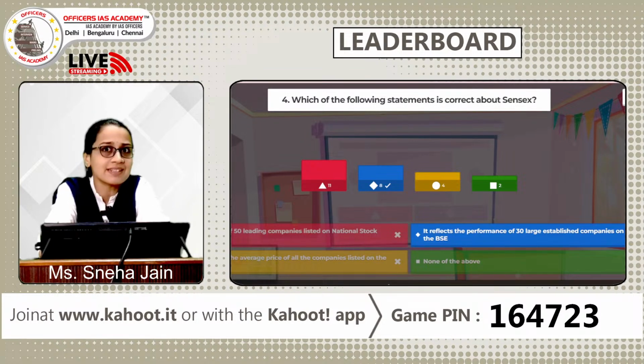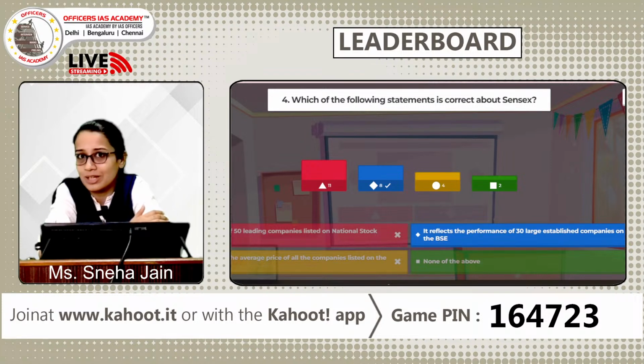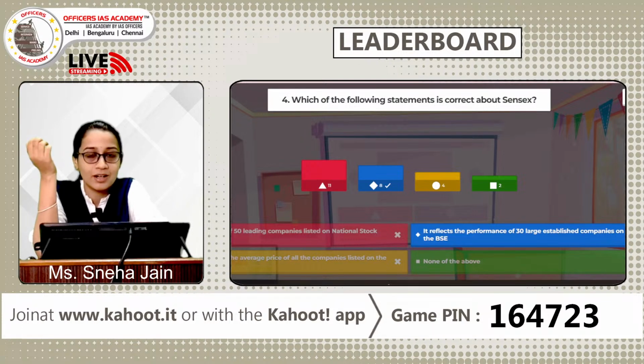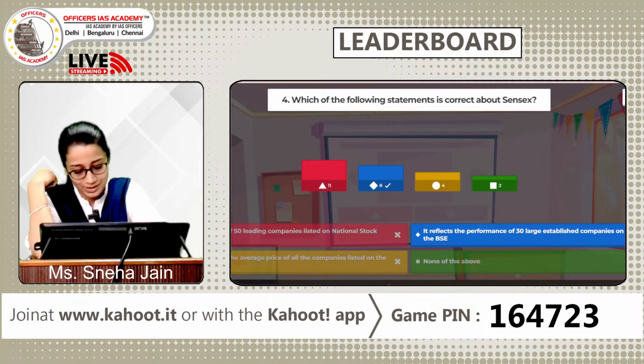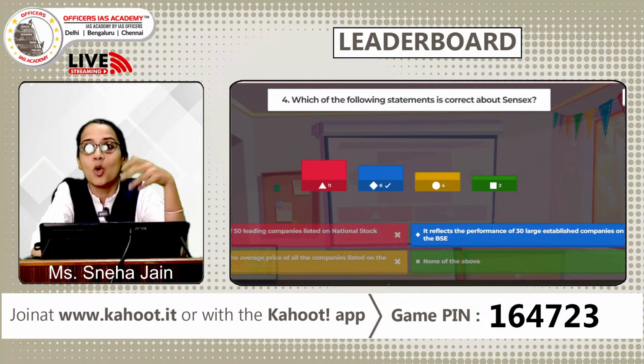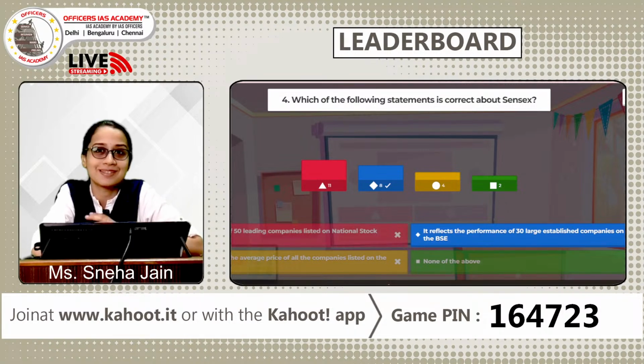Alright, so Sensex is nothing but the sensitive 30 stocks listed on the Bombay Stock Exchange, whereas Nifty is nothing but the top 50 companies listed on the National Stock Exchange. So how are they different? In terms of origin, Sensex came earlier, established in 1986, whereas Nifty was established in 1995. Both reflect the performance of some of the leading companies, but Sensex is considered more an indicator of the stock market or the performance of overall companies. If you look at stock investors, first everybody is concerned about Sensex: up 10,000 points, down 3,000 points, alright.